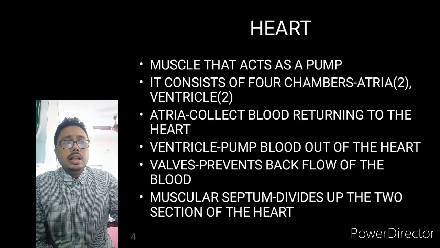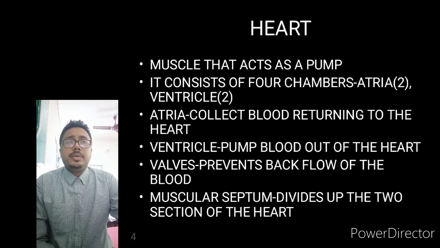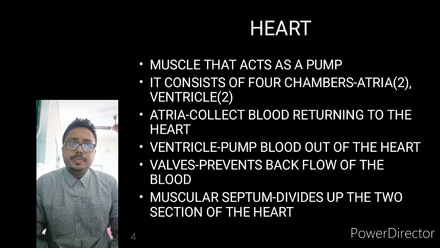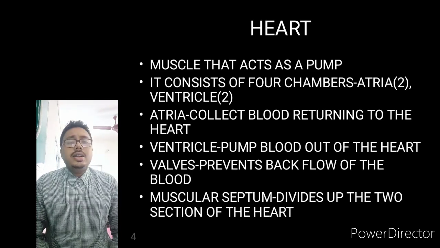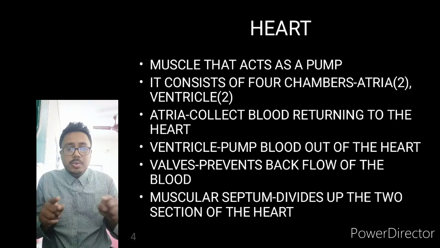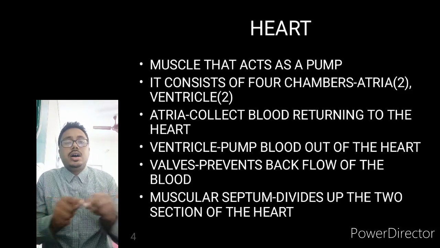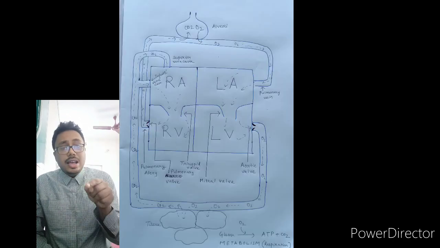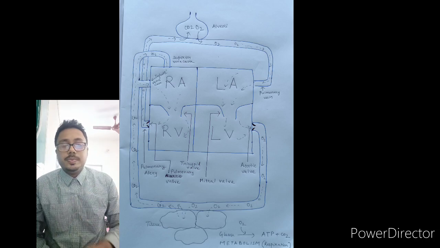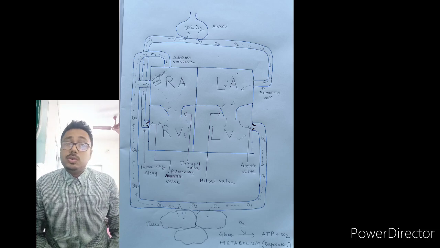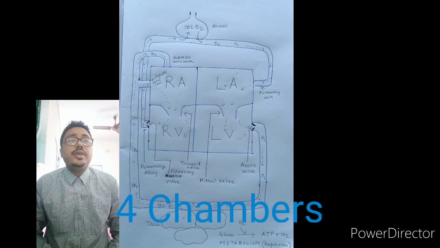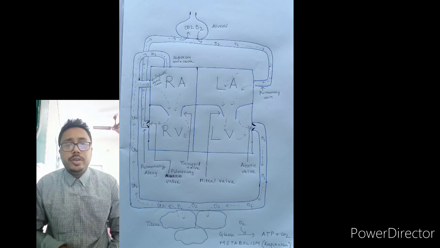Now, the heart. So what is the function of this heart? The heart is nothing but a pumping machine. Suppose this square is a heart. It has 4 chambers, 2 atria and 2 ventricles, right? So the human heart has 4 chambers: 2 atria and 2 ventricles.